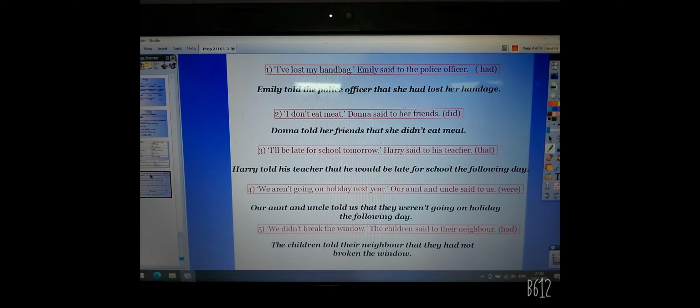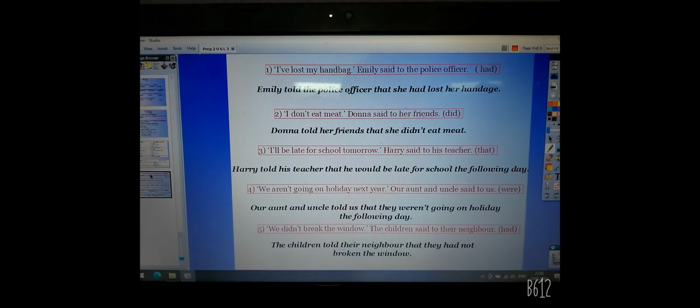Now, let's practice. "I have lost my handbag," Emily said to the police officer. The sentence is in the present perfect, so it's going to be changed. Said to is changed into told. So Emily told the police officer. We are going to omit the comma and the quotation marks and join with that.